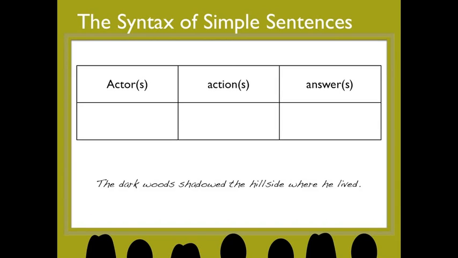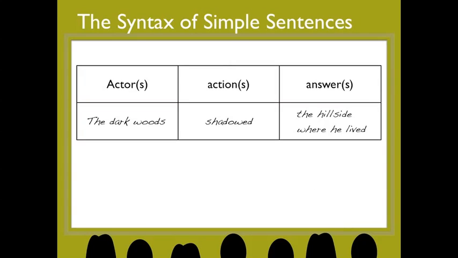This next sentence has a dependent clause functioning as one of its answers. So again, it's going to look like there are two actions, shadowed and lived. But remember, one of those actions belongs to the sentence, and one belongs to the dependent clause functioning as the answer of the sentence. So the actor is the dark woods. What did they do? Well, they shadowed. And they shadowed where? The hillside where he lived. Where he lived is a dependent clause functioning as one of the answers. He is the actor, lived is the action. But remember, those are the actor and the action of the dependent clause, not of the entire sentence.